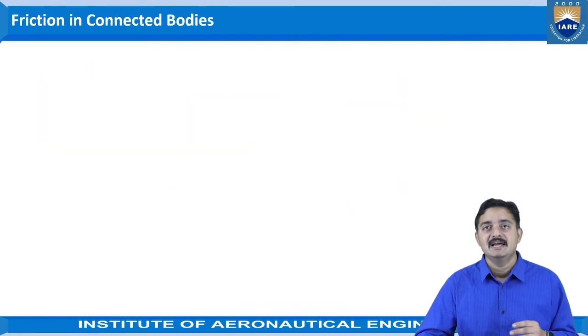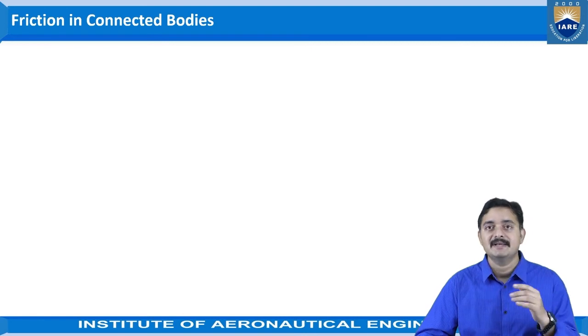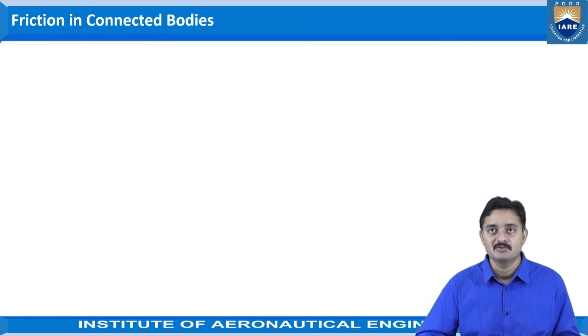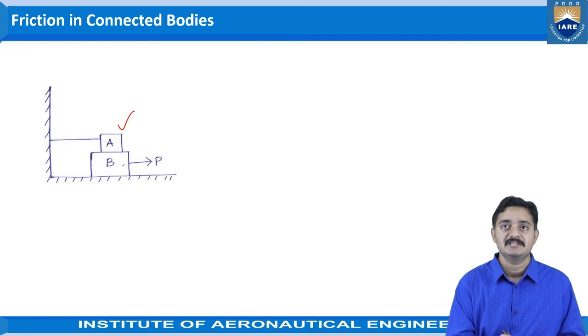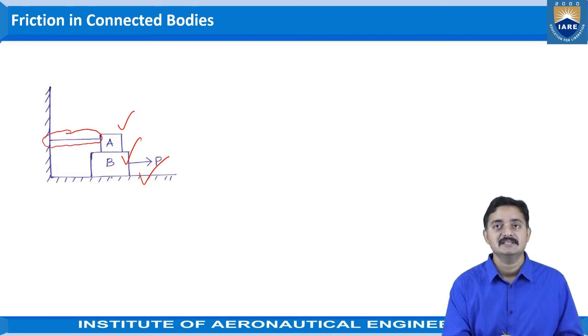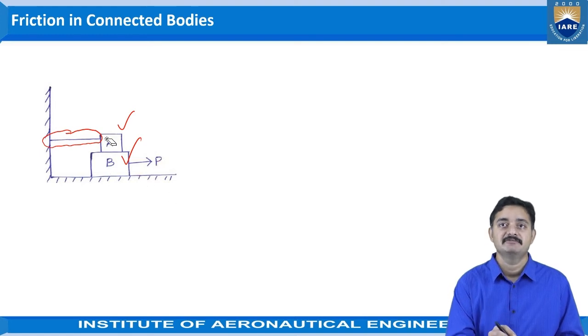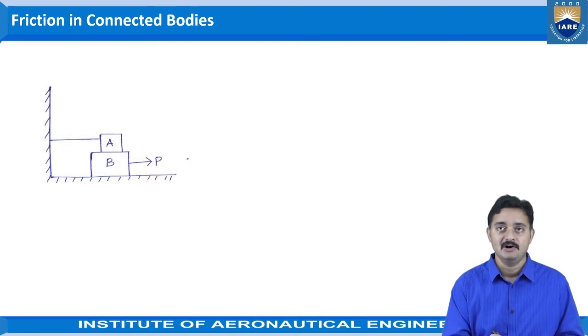So now let us see, if at all connected bodies are present, then how to consider the friction considerations, how to apply the frictional directions and frictional force when the connected bodies come into picture. Let us take an example here, where block A is placed on block B, and this block B is placed on the surface, on the floor, and block A is connected to this wall using a string. This is the situation which is being given, and a force of P is acting on the block B towards the right side. Right?